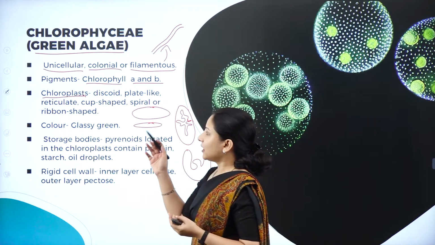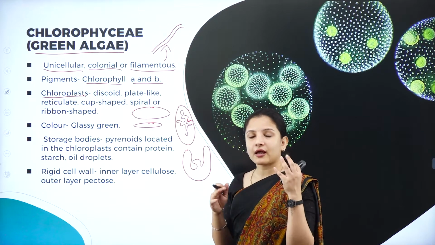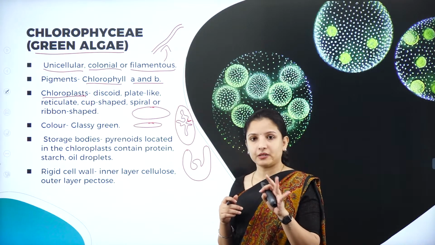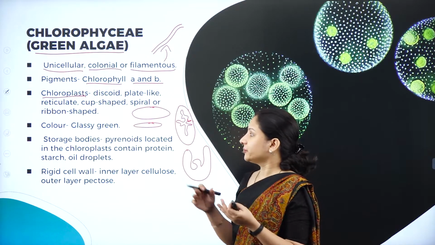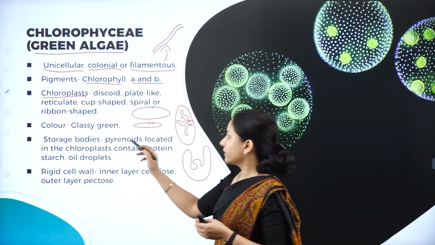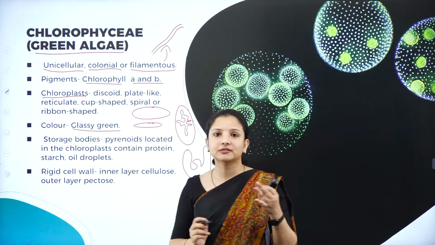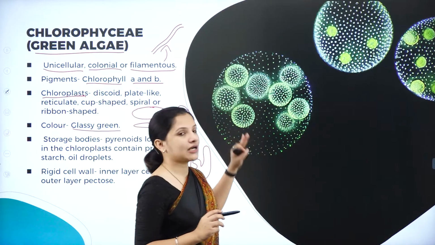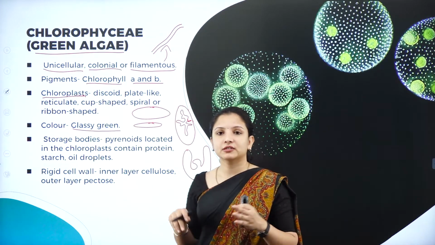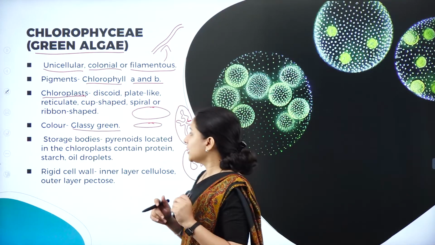I told you they have chlorophyll A and chlorophyll B pigments. Obviously, because of this, the color of the algae will usually be grassy green. You can see the best example that I have given here, Volvox. It is grassy green in color because of the presence of the chlorophyll A and chlorophyll B pigments.